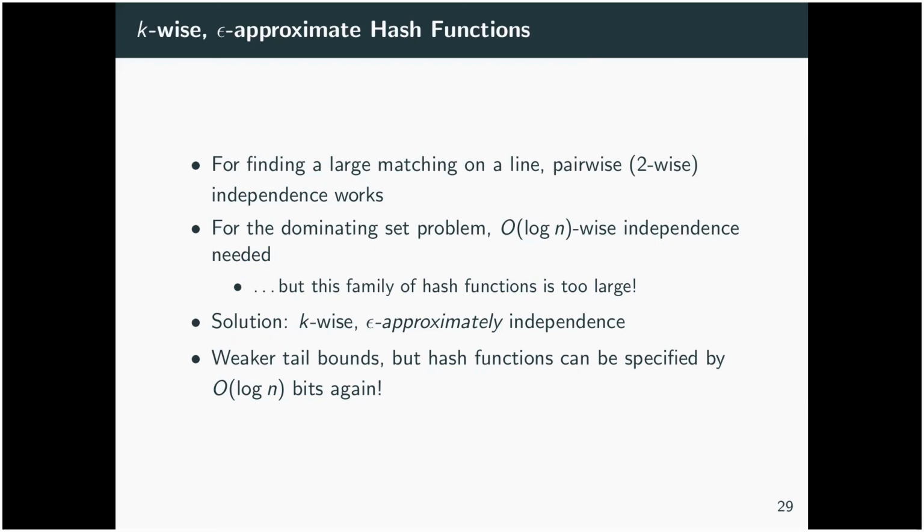Our solution here was a technical tool called k-wise epsilon approximate independence. So the idea is we have some weaker tail bounds because our random variables are no longer perfectly k-wise independent. There's some noise, so we get weaker tail bounds. But this family of hash functions is smaller again, and in particular, we can specify our hash functions if we set our variables particularly carefully with log n bits, or big O of log n bits, and again, we can then use the method that we've just seen to solve the problem.